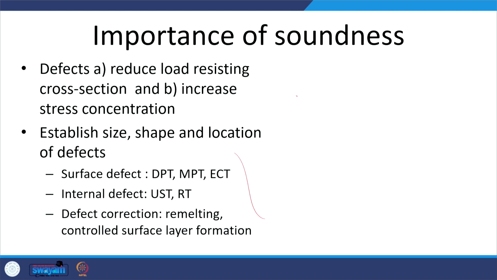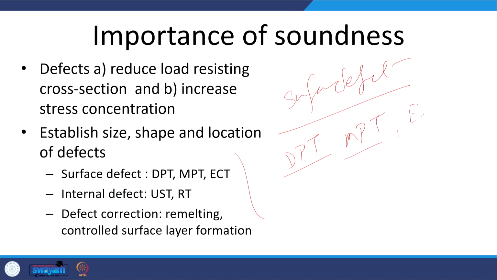For establishing the surface defects, what we try to do is the dye penetrant test, and we can also do magnetic particle testing or eddy current testing. Here DPT, or dye penetrant test, is a very easy and simple test, and it can be applied for any kind of material.